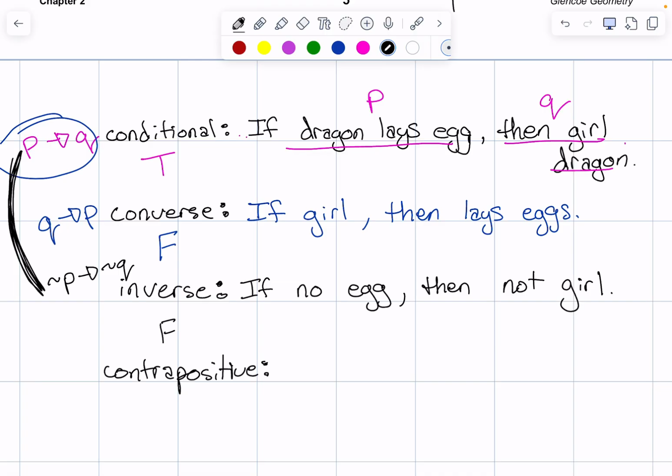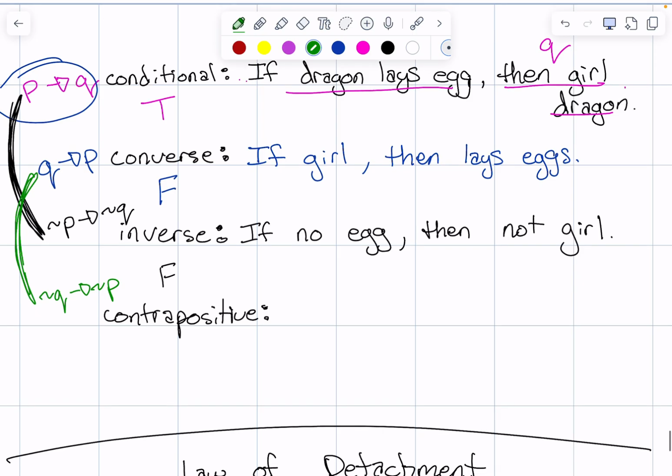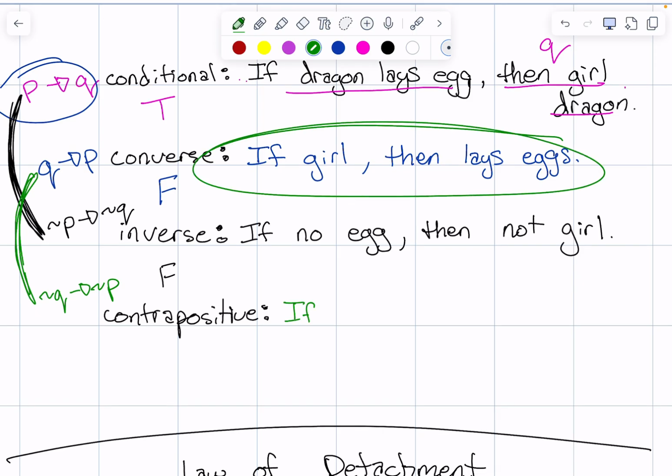It just hasn't decided it wants to lay eggs yet or something. Okay, now the second one and the fourth one go together. They're in the same order except they are not. Not Q and not P. That is the contrapositive. So I go in the same order as this one right here. If not girl, then no eggs. So my dragon is not a girl dragon. Does that mean I'm not going to have any eggs? Yes, that is true. There's no way they're going to come out of a boy dragon.